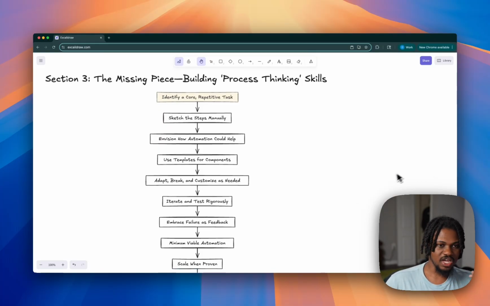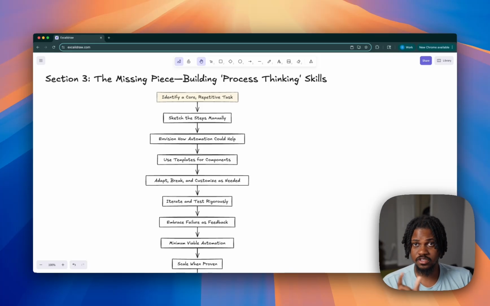So high level, step one is we need to identify one core repetitive task that you wish to eliminate, right? This is just one thing you do at work, in your business, or in your personal life admin that is so repetitive and you're like, I just wish I could automate this. That's the starting point, right? So you start from here, you talk to people in your circle, then you reach out to customers, and then you're building a thriving business when you're able to eliminate all of these repetitive tasks that people need to eliminate. And I think it's best to always start with yourself.